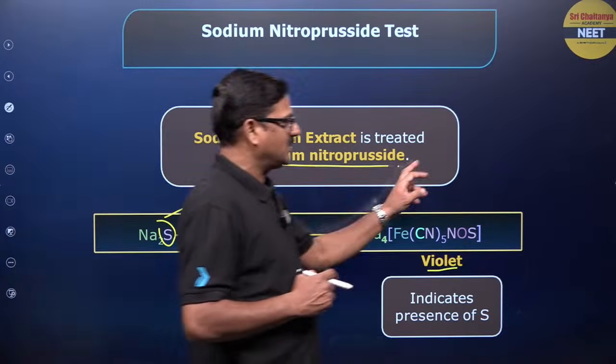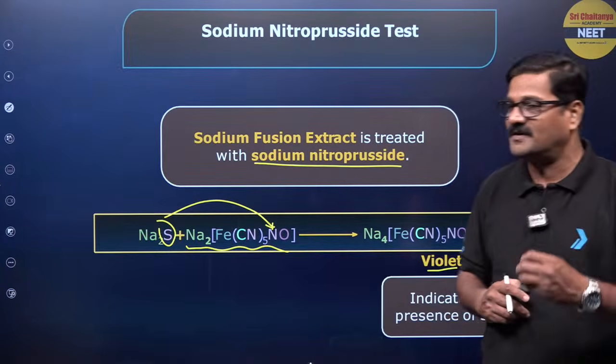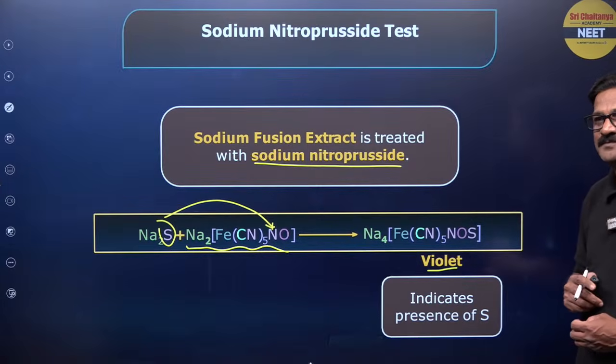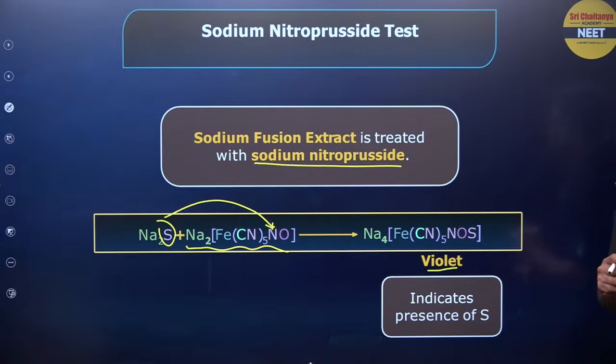So the sodium nitroprusside test is the confirmatory test for sulfur in organic compounds. Child, I am expecting you to give the questions.